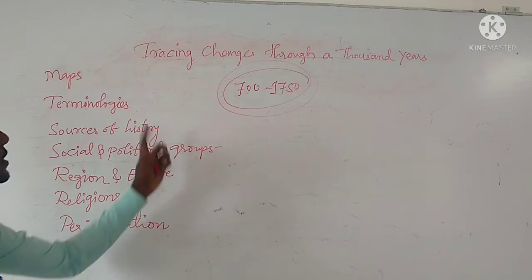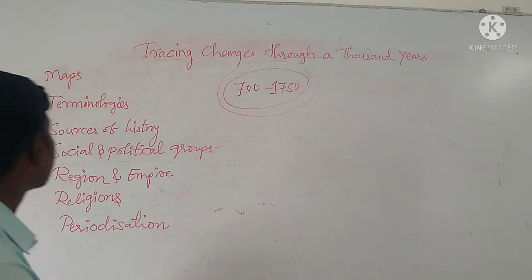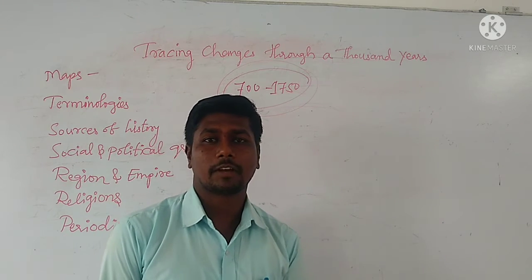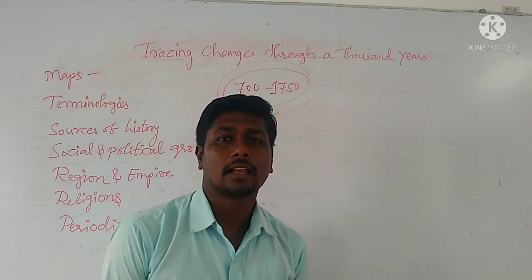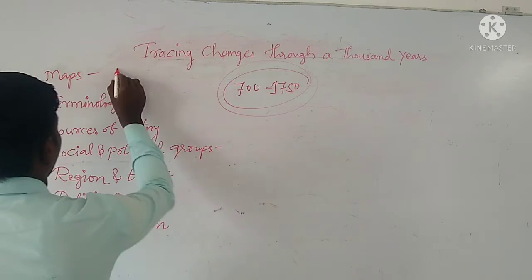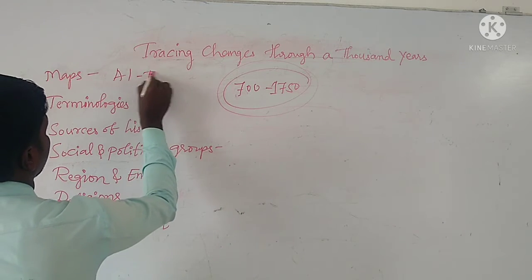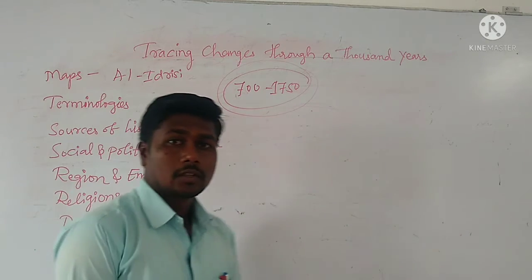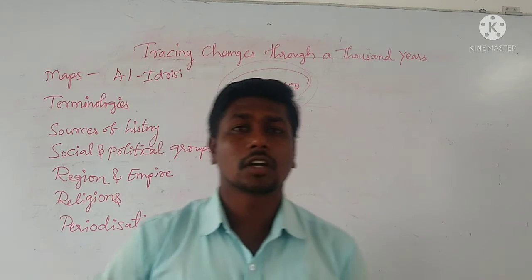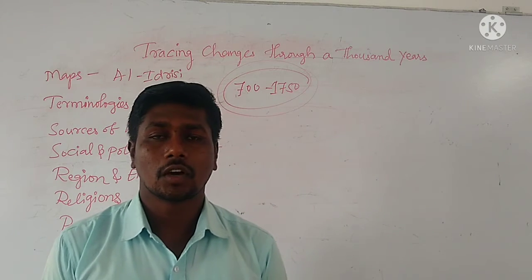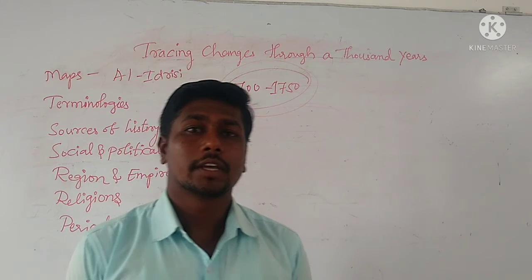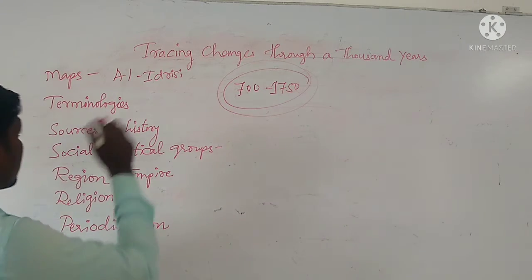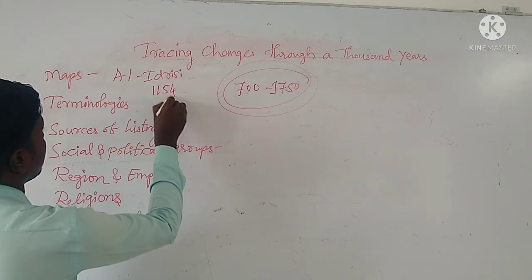See, what all the things we learned mainly in this lesson. First we learned about the maps. A map in 1154 was created by Al-Idrisi. Al-Idrisi drew a map. Who was he? He was a Persian geographer. He drew a map of the Indian subcontinent. About that we learned, when it was drawn, in 1154.